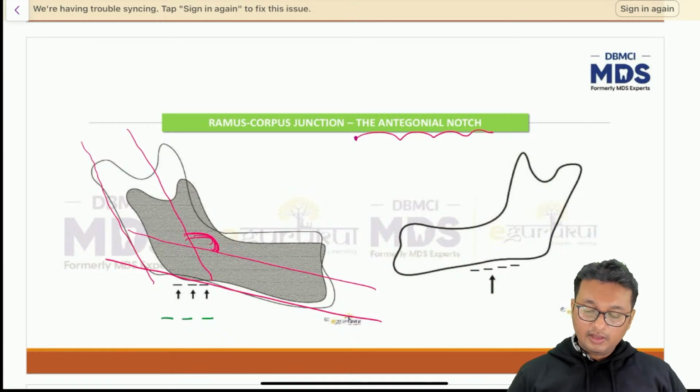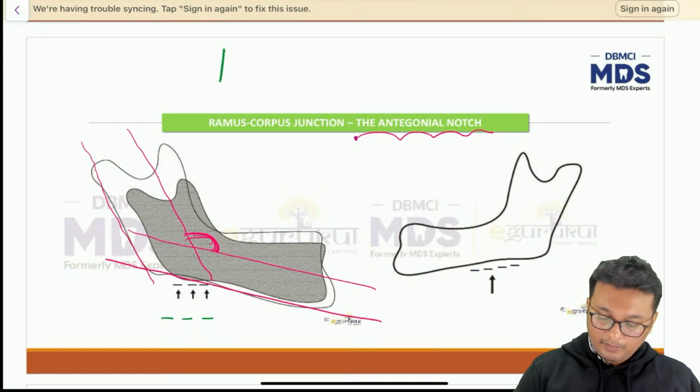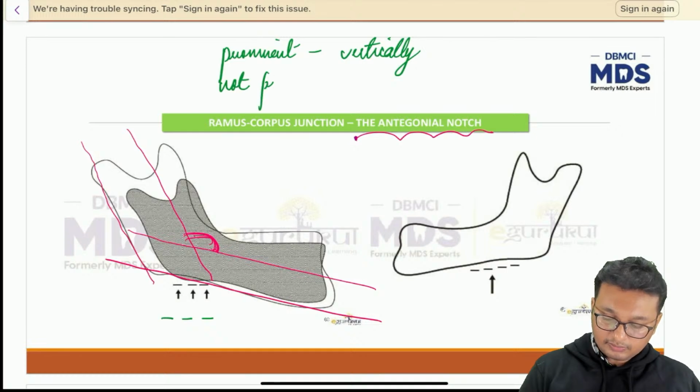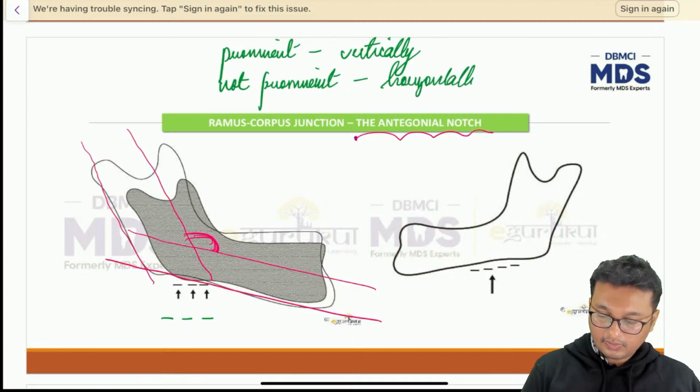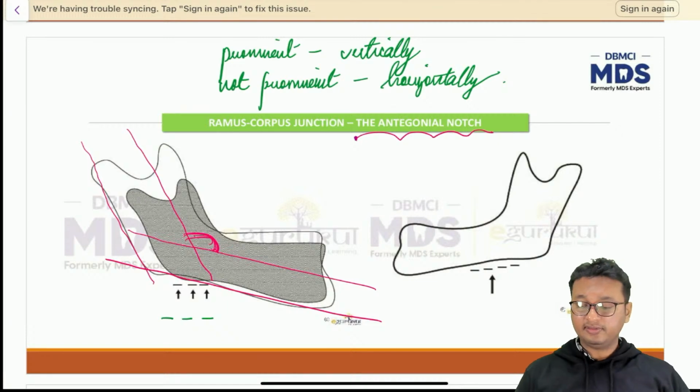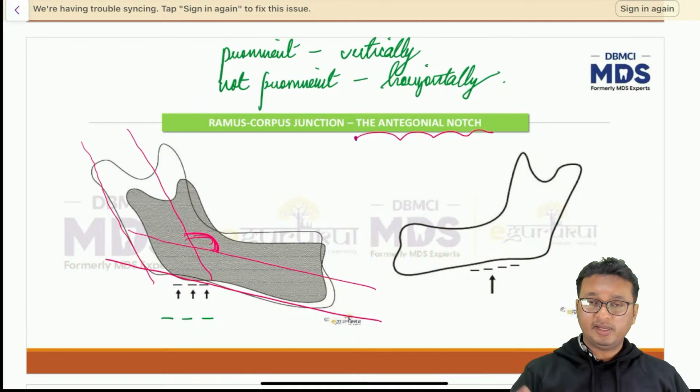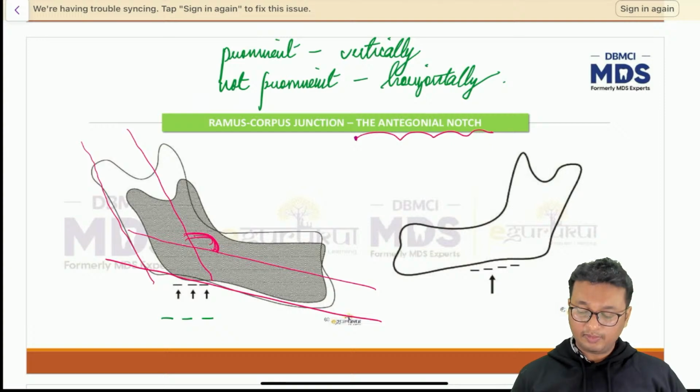Okay. Now one thing to remember, the antegonial notch is always more prominent in vertically growing patients and not very prominent in horizontally growing patients. Just remember that because this can be a clinical topic to consider. We'll be transitioning from basic topics to clinical topics in due course of time, maybe 3 or 4 days from now.